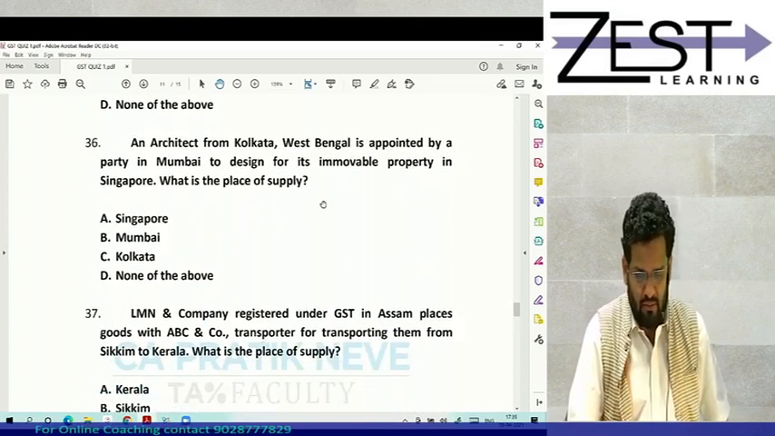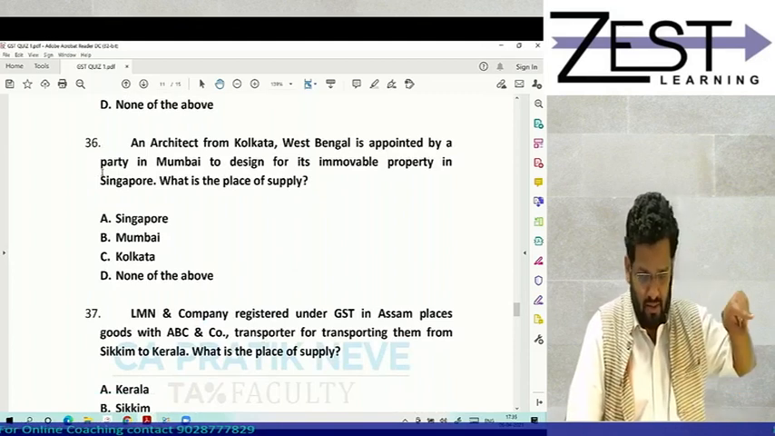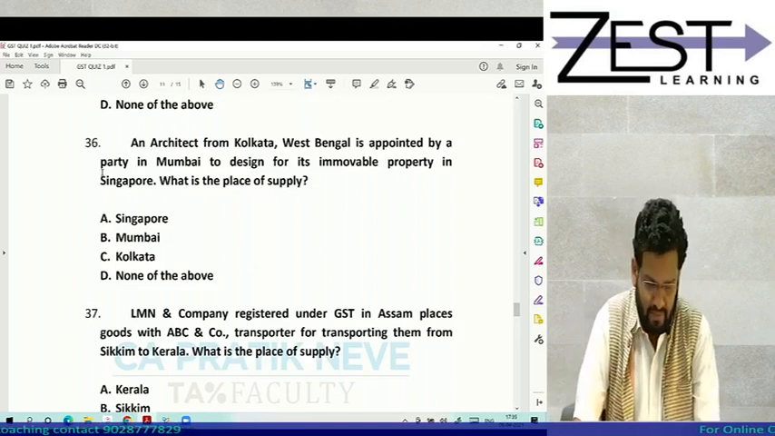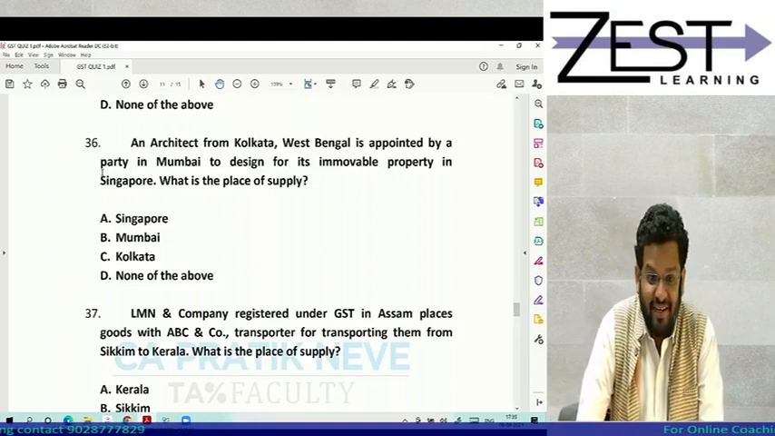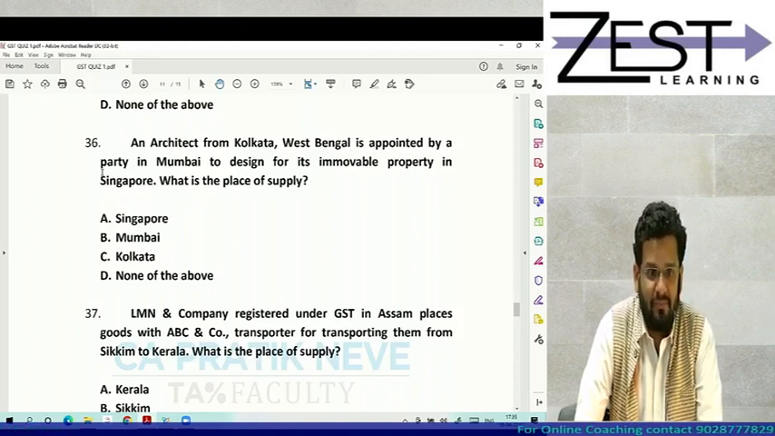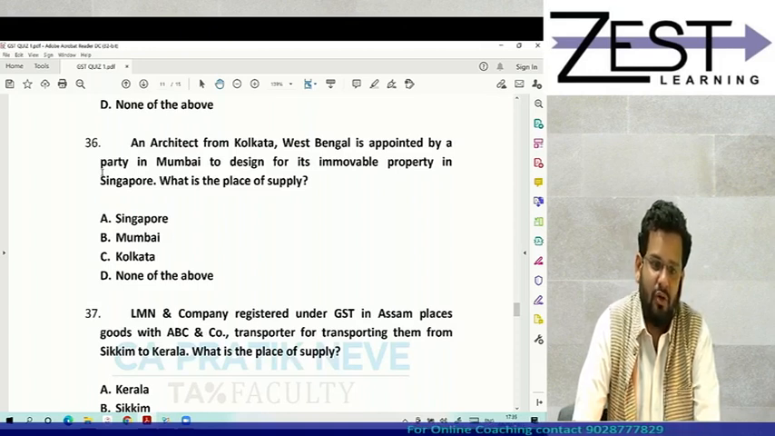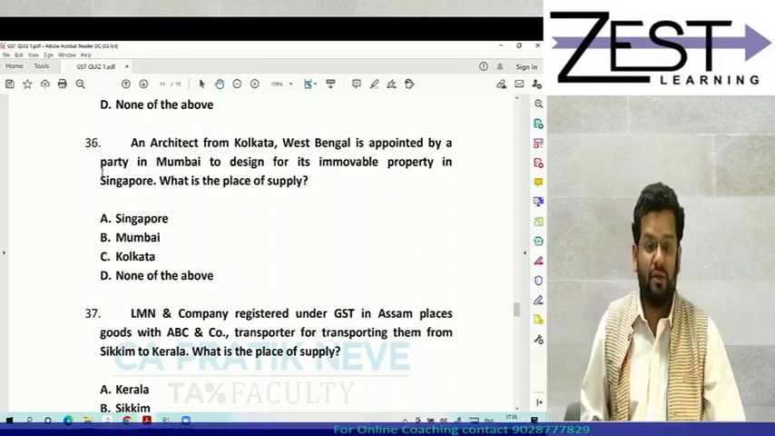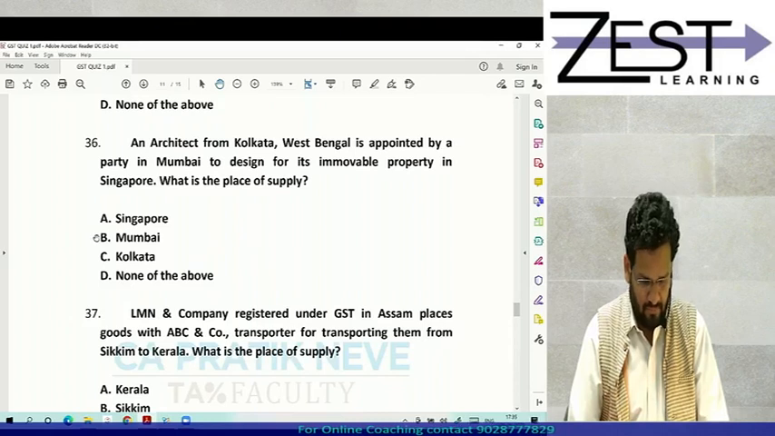An architect from Kolkata, West Bengal is appointed by a party in Mumbai to design its immovable property in Singapore. What is the place of supply? There is a race of answering fast, in which all are participating, and those who are participating in that are mostly going incorrect. Don't do that. The right thing is to participate in the race of nicely thinking and answering. It is for yourself to evaluate. So don't answer fast, answer correct. Answer is Mumbai.